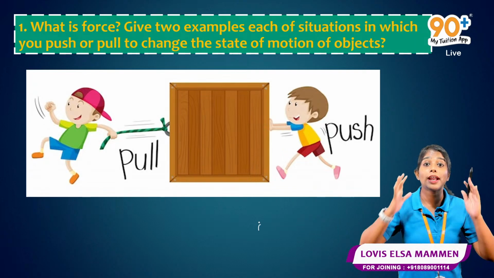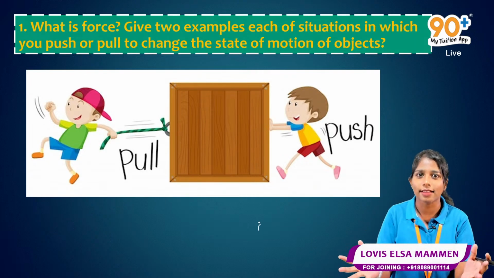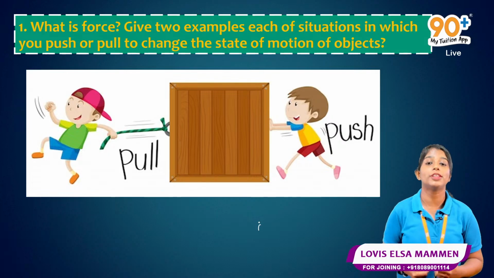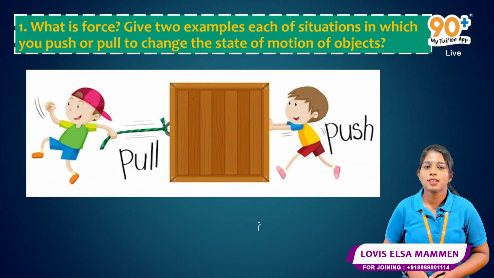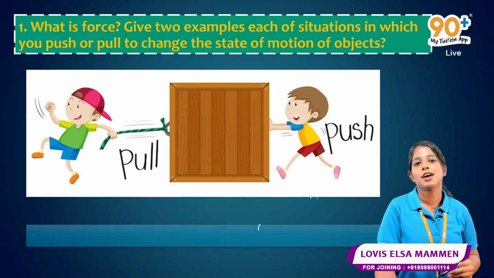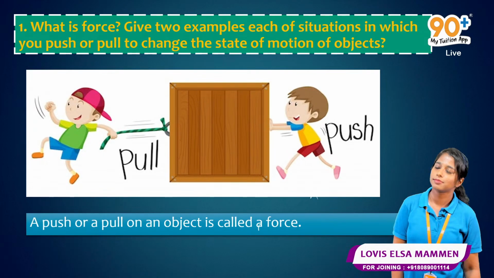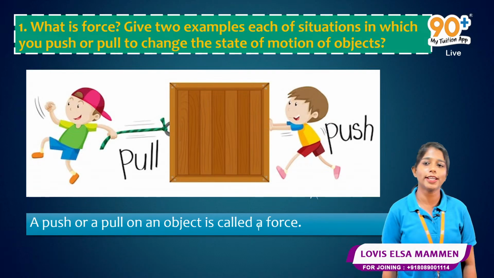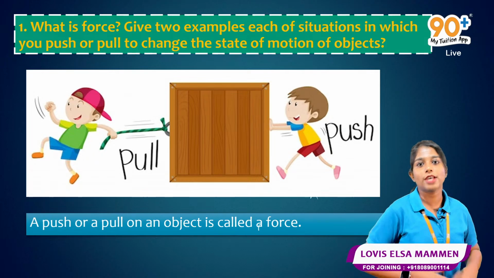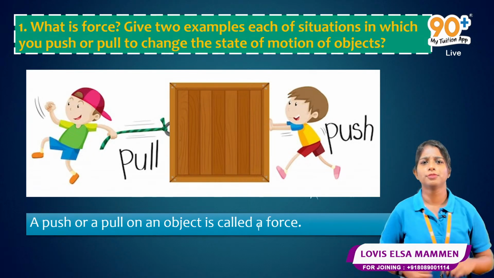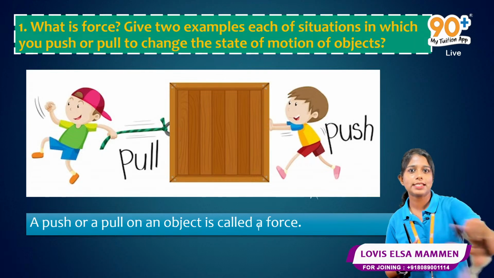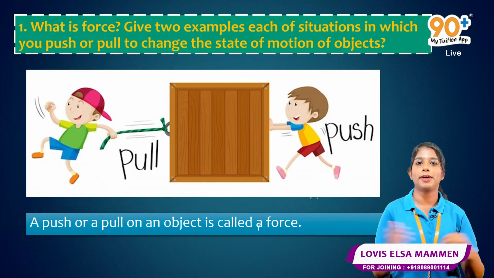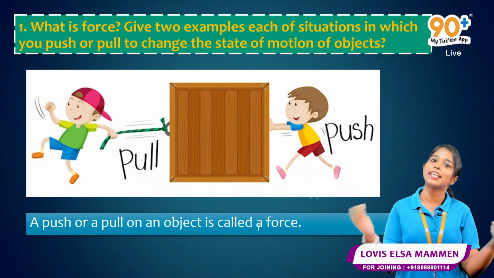So you are pushing or you are pulling an object. You are pushing something, you are pulling something. Got it? So that is force in simple terms. If you are asked to define force, a push or a pull on an object is called force. If you are applying force away from you, that is push. The opposite side force, force applied towards you, that is pull.